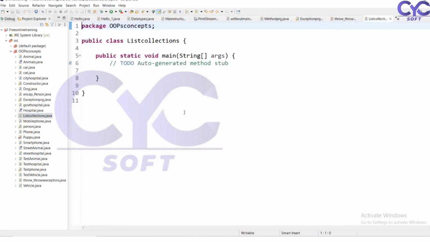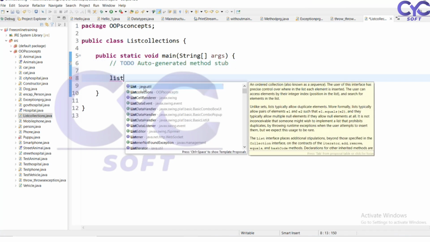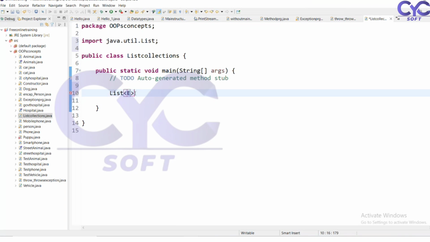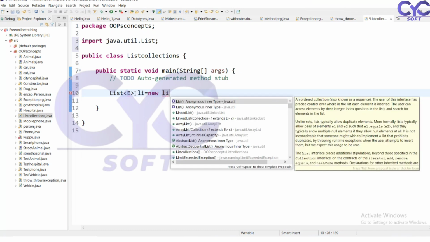So how to define this? Here we have list. I can have a list li equals new List. Here I'm getting an error. Why am I getting it? If you see here, it is showing as an interface. We can't create an object for an interface. So what we have to do? We have to use the class and create an object for the class.